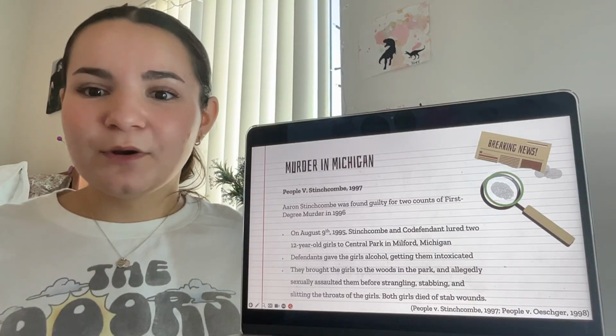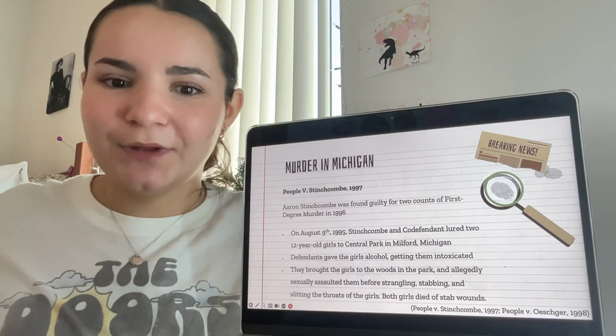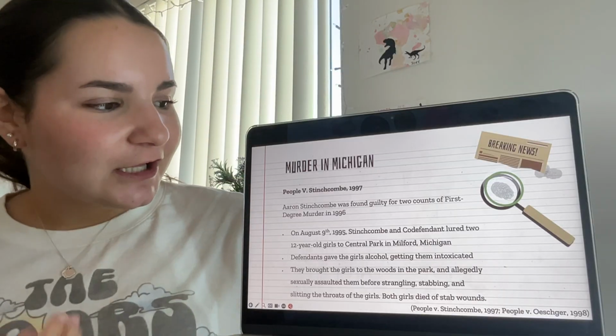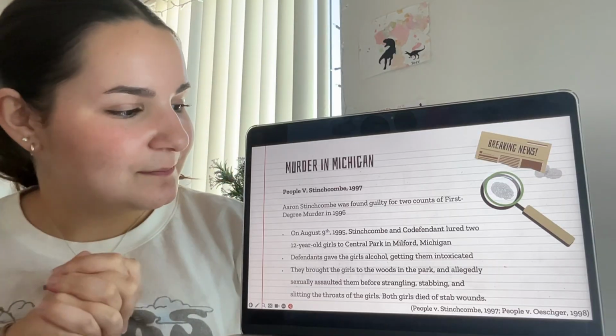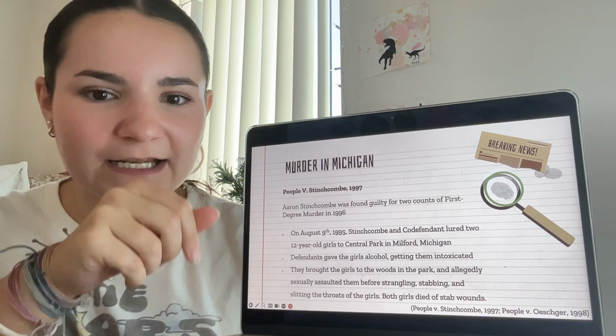Alright, now we're going to look at a murder from my home state and actually from my hometown, Milford, Michigan. So let's go ahead and look at murder in Michigan. So this is going to take us back to a case all the way from 1995, which is People versus Stinchcomb. However, the records were made public in 1997.